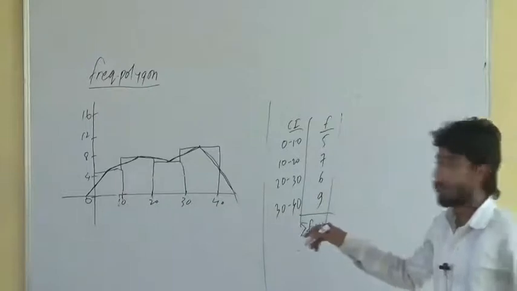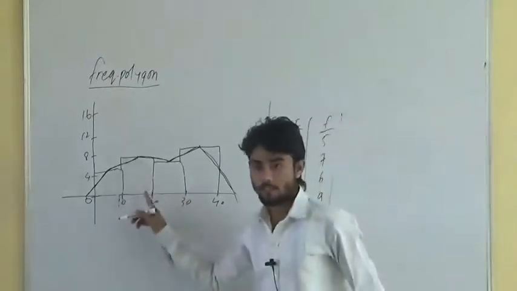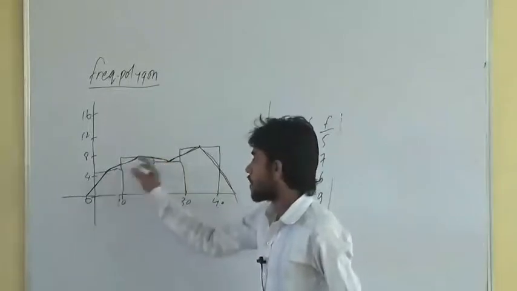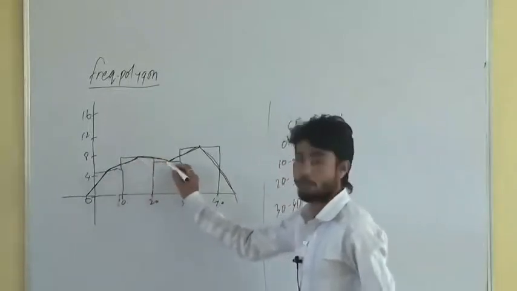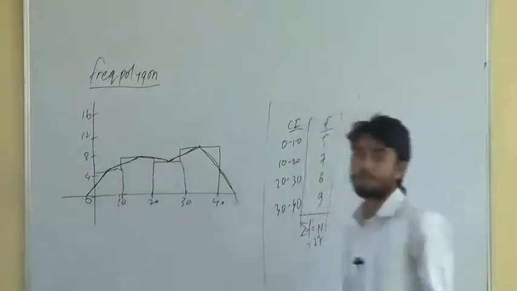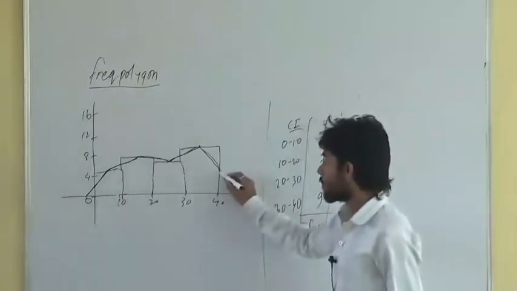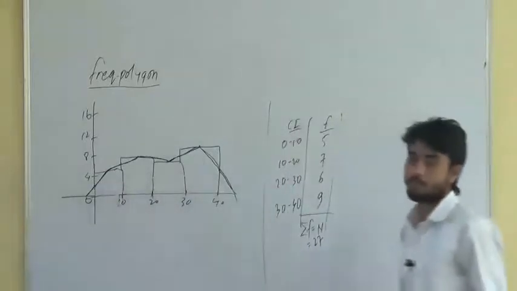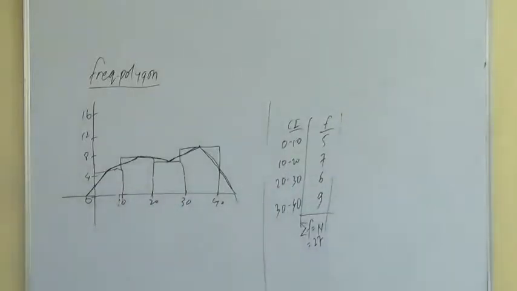After drawing this histogram, I found out the midpoint here. This one midpoint, this bar midpoint. And joining all these midpoints, for here also midpoint, for here also midpoint, I will have to join all these midpoints with the help of scale. Whatever line I will get will be called as frequency polygon.